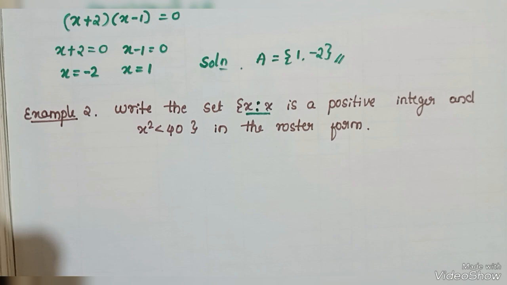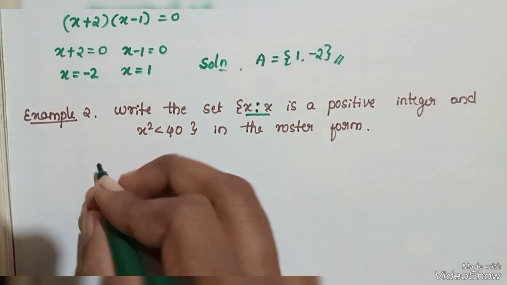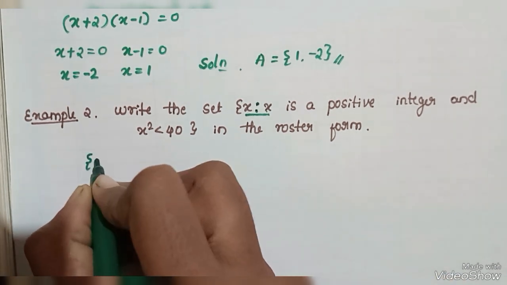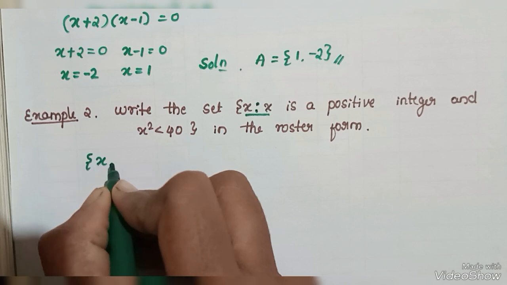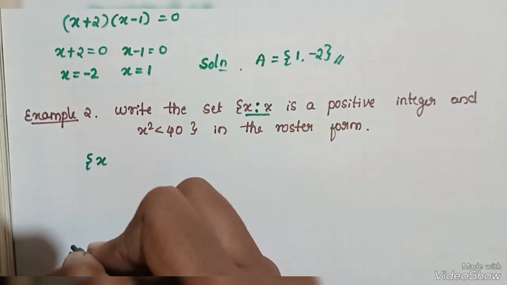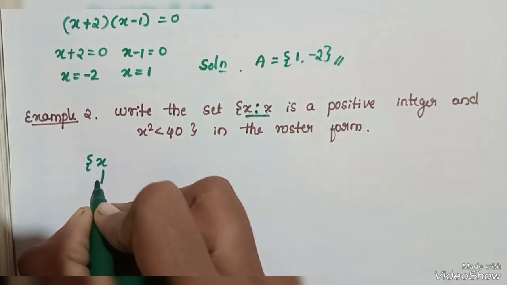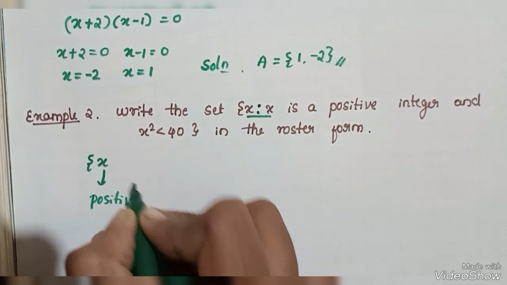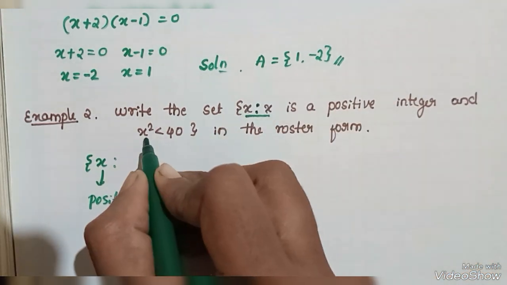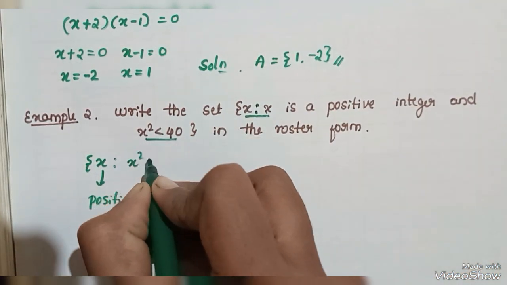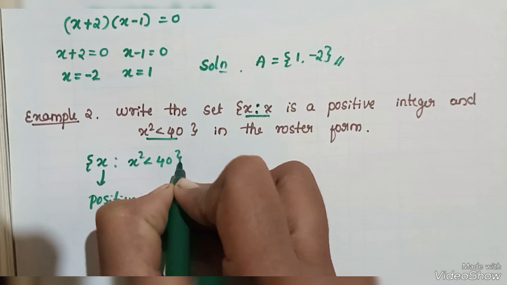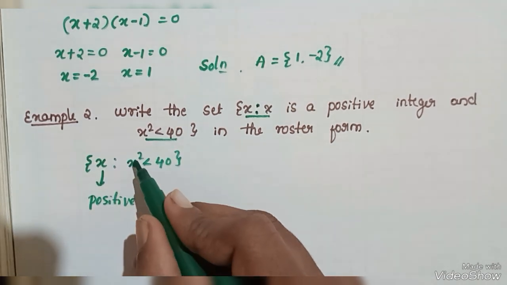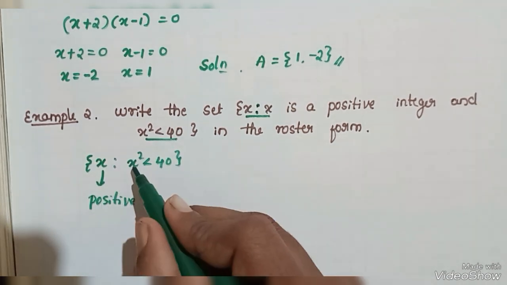The condition is x such that x is a positive integer and x square is less than 40. Now taken as x. X means any positive integer. Positive integer means the x values must be positive. Then such that here there is a condition x square less than 40.